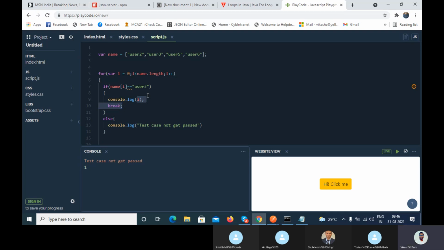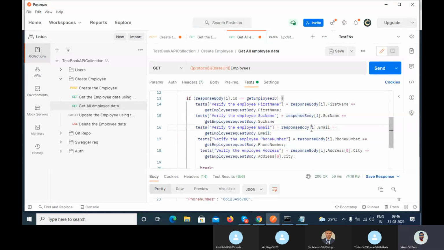That's why I'm asking you, first you have to identify the primary key condition. If the primary key condition gets passed, then you can use this I value in the further validation. Yes, Vikash, I got it. So that's why I have used the I value.